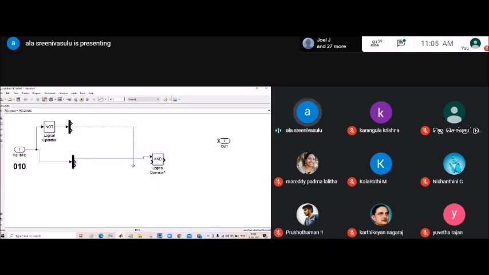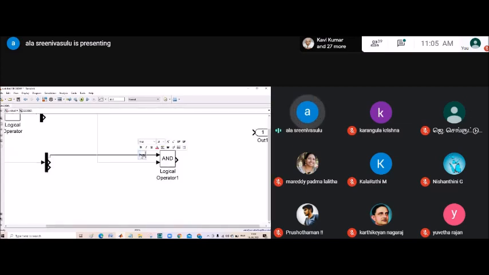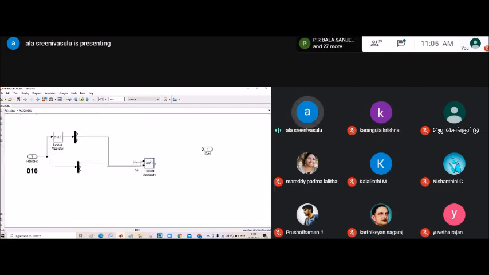You need to connect here and here. For understanding, you can write HA and HB bar. From HA, HB bar, 0, 0, you will get output 0.